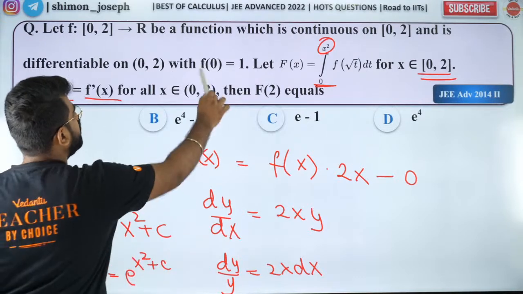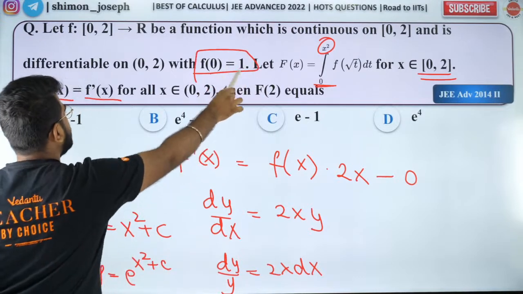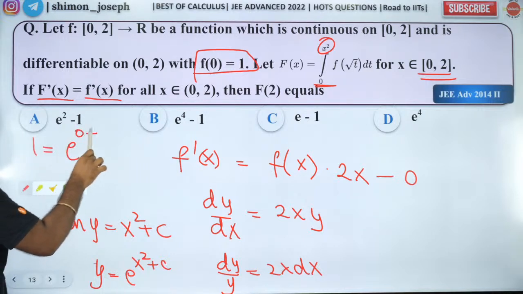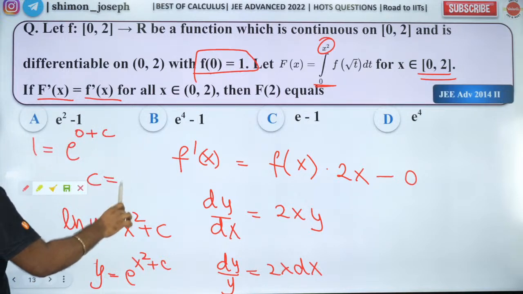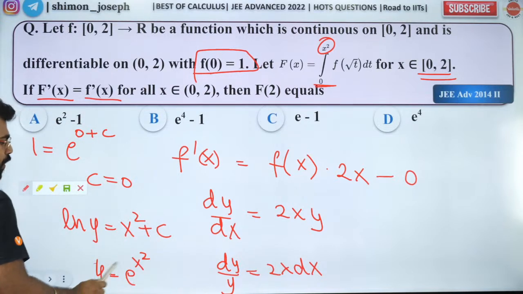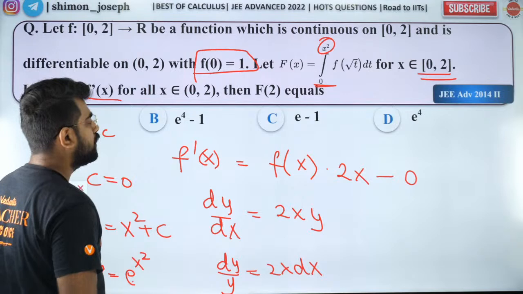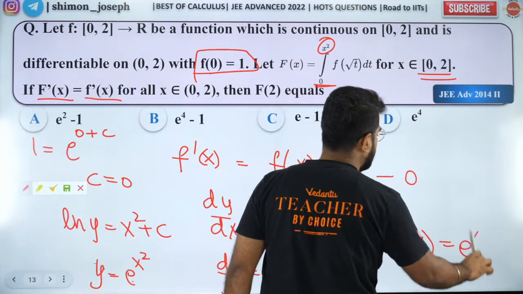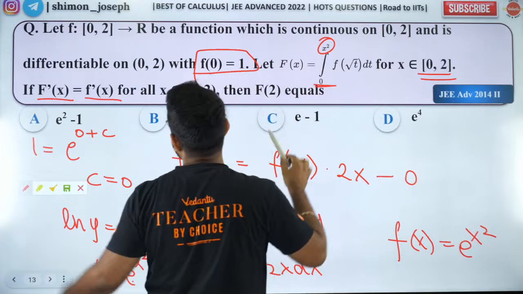Now we know f of 0 is 1. So when x is 0, y is 1. So c should also be 0. So if c is 0, I will get the function as y equal to e power x square. So I got the function. What is f of x? f of x is equal to e to the power x square. So I got the function.